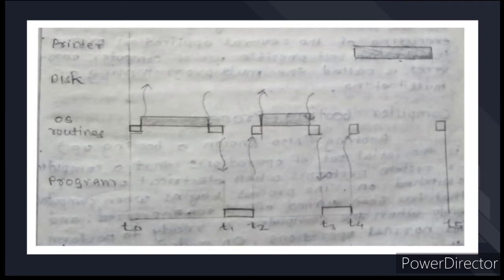Fifth, similarly during T0 to T1, the OS can arrange to print the previous program's result while the current program is being executed. 6. At T5, the operating system may load or execute another program.